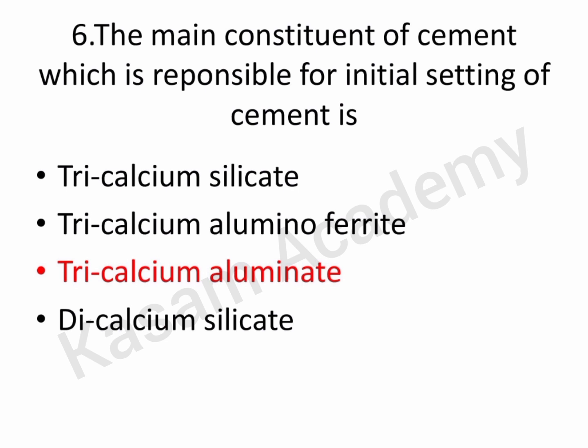Dicalcium silicate gives later or ultimate strength, with less heat of hydration. Tricalcium aluminate has very high heat of hydration and governs the initial setting time of cement. Tetracalcium aluminoferrate is formed within 24 hours of addition of water, with high heat of hydration in initial periods.